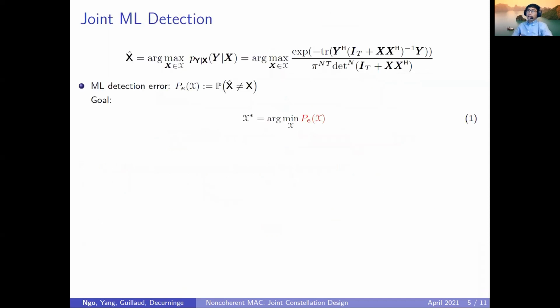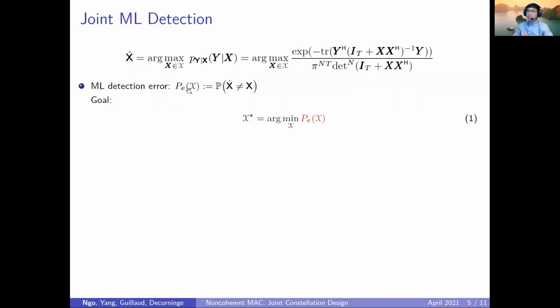So let's take a look at the ML detection error. In the ML detector, we would like to find a point that maximizes the likelihood of the output. And for the channel in consideration, the likelihood function can be written in this form. And the ML detection error probability is basically the probability that the detected symbol is not the one that was transmitted.